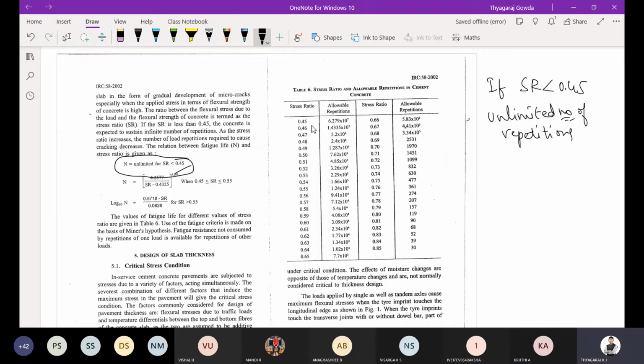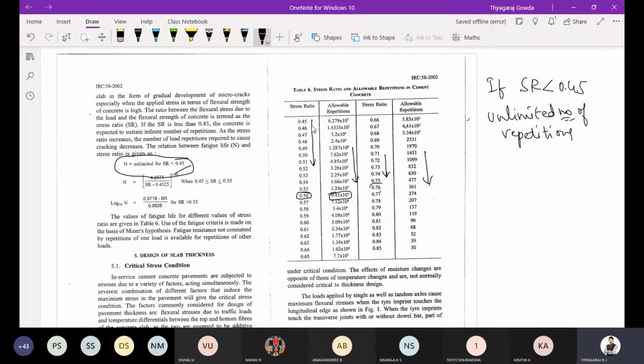Then you can observe here, as the stress ratio keeps on increasing, the allowable repetitions keep on decreasing. For example, if the stress ratio is 0.56, 9.41 into 10 power 4 is there.